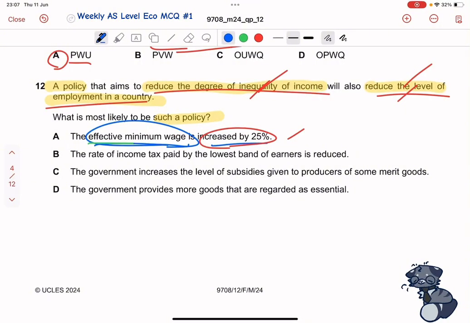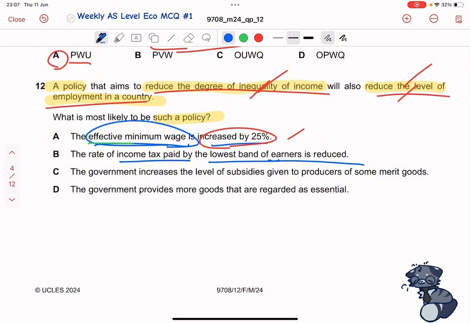Now the second one says, the rate of income tax paid by the lowest band of earners is reduced. So income tax is a tax on income, right? The greater the income tax, the less the disposable income.